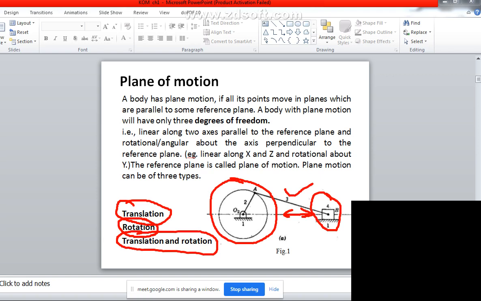Okay, that is why I want to discuss this figure. So this figure is very important, so understand this very comfortably. 2 is having the rotary motion, 3 is having both translation as well as rotation, because this is going to push this, and this will have translation also and a little bit of rotation also, and the fourth one will be completely having the translation motion. Okay, so this we were discussing. So next we'll go.